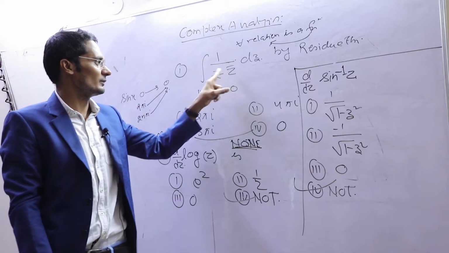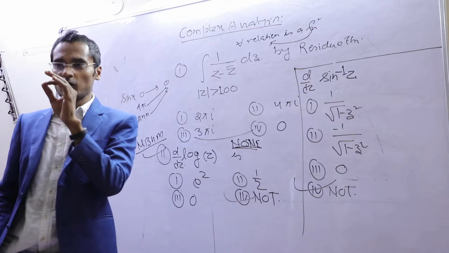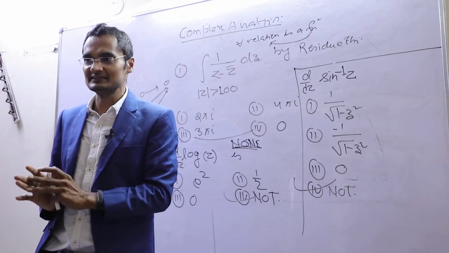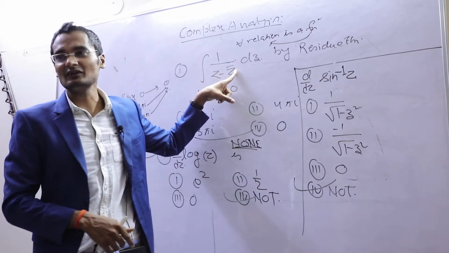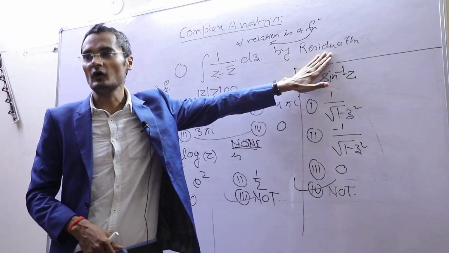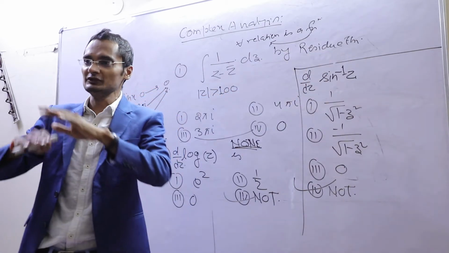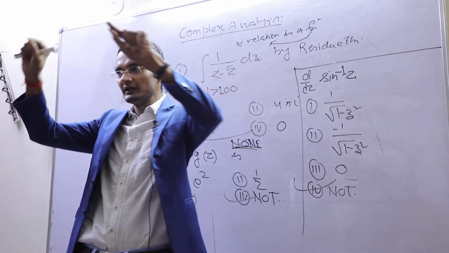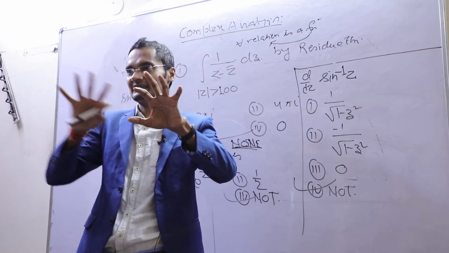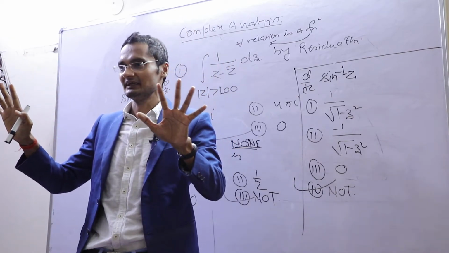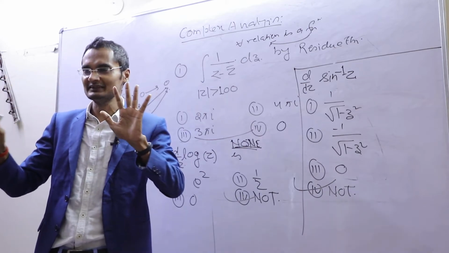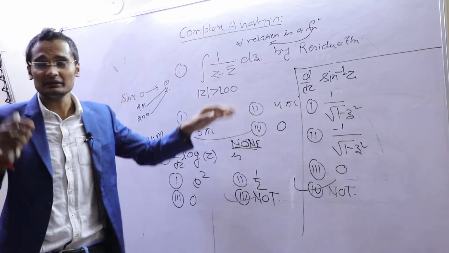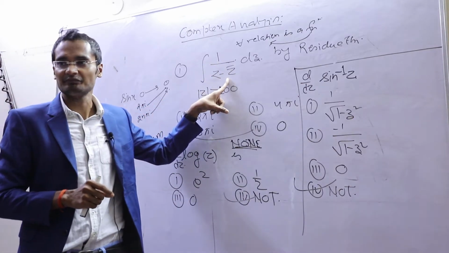Here if you see the integral of 1 over z minus z bar dz, whole complex analysis works on analytic functions only. Here z bar is not analytic, so the residue theorem is not applicable. Even if you see whole complex analysis, it goes in 2 parts. One is single valued functions, another one is multi-valued functions, right? So these two aspects of complex analysis we will see together, and also analyticity is very essential.